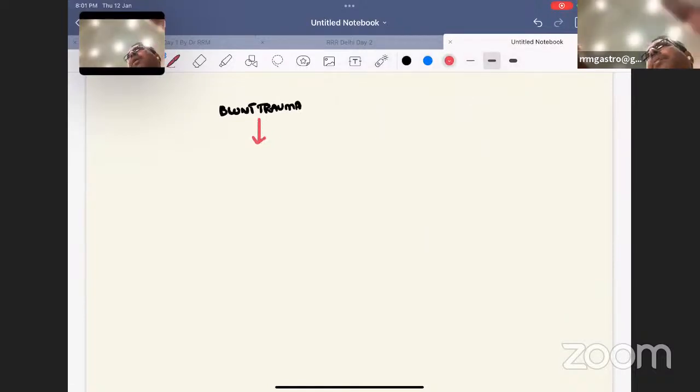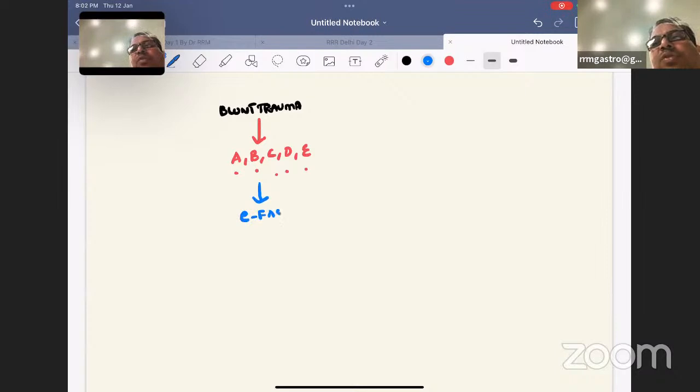In a blunt trauma, the question is, a patient comes to you with a blunt trauma. What will you do next? Don't get confused. It is always A, B, C, D, E: airway, breathing, circulation, disability, exposure. This should not be changed, whatever the case. Airway should be the first, then breathing, circulation, disability, exposure. This should be immediately followed by E-FAST. So no confusion, very simple, straightforward protocol.